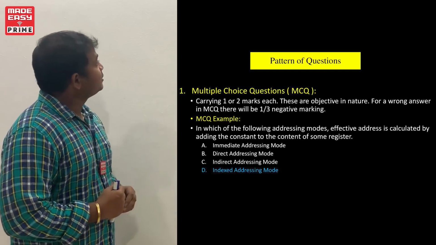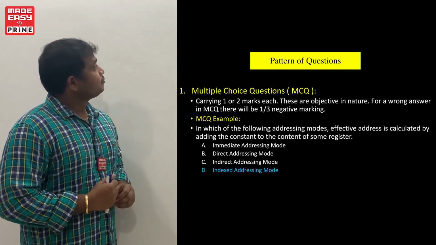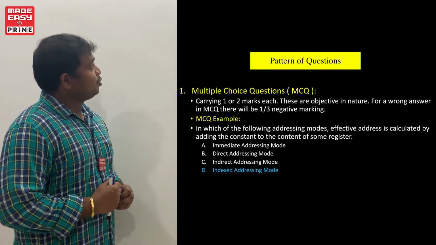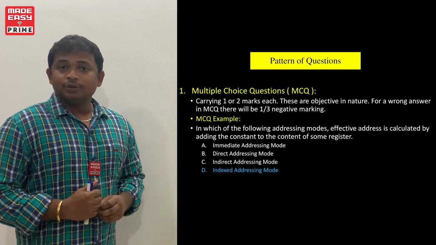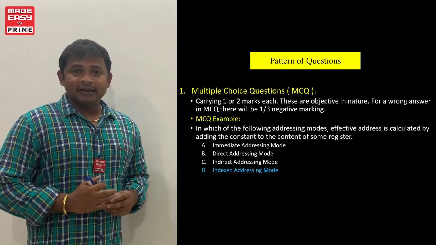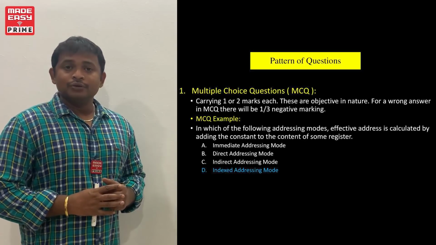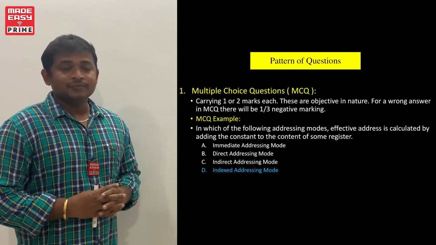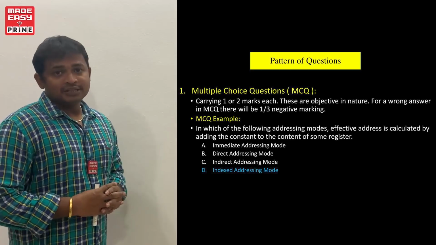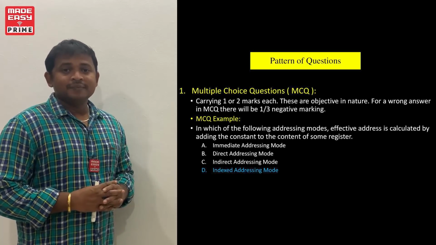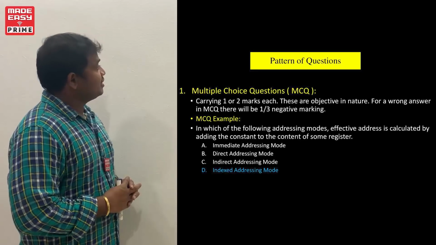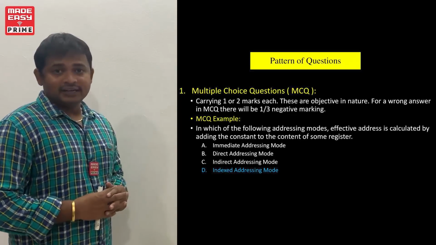Sample question given. Read the question. In which of the following addressing modes is the effective address calculated by adding a constant to some register content? Four options are given. First one, immediate addressing. Second is direct addressing.